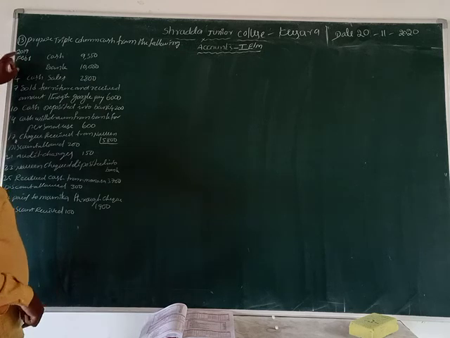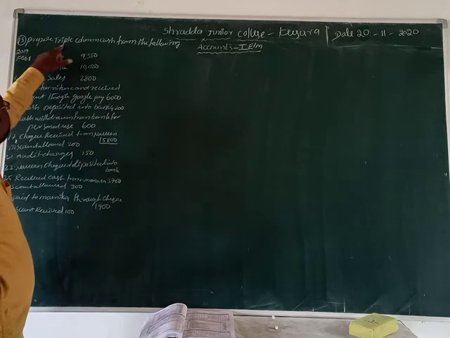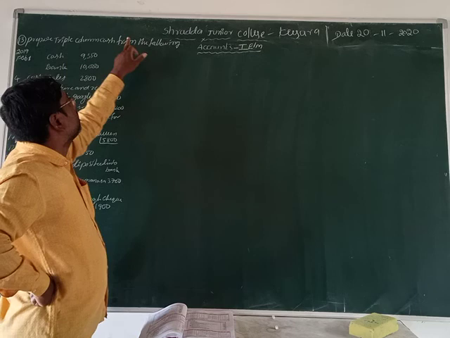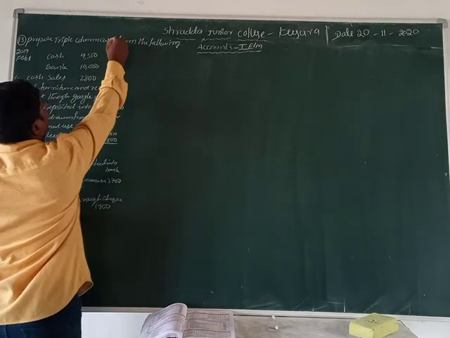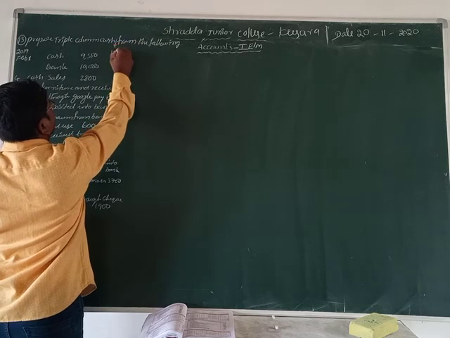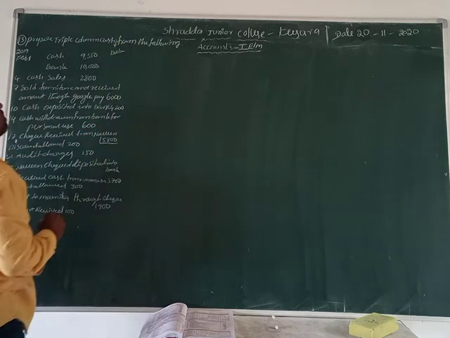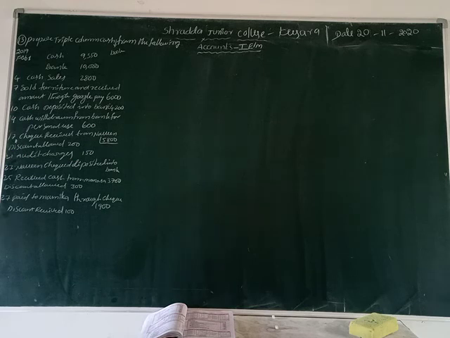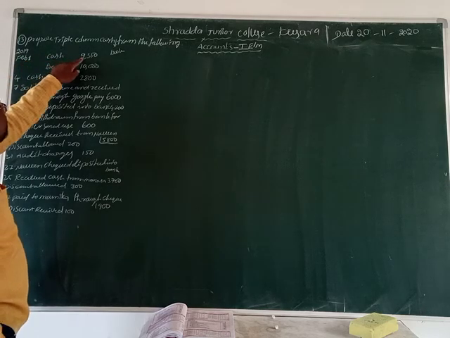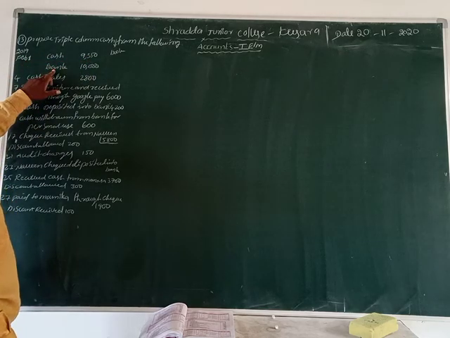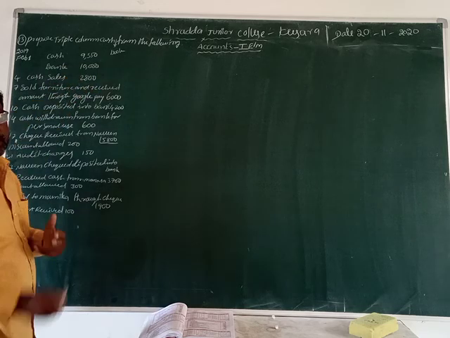Question 2009. Prepare a triple column cash book from the following. 2019 February 1st: cash 9,350, bank 10,000 rupees.